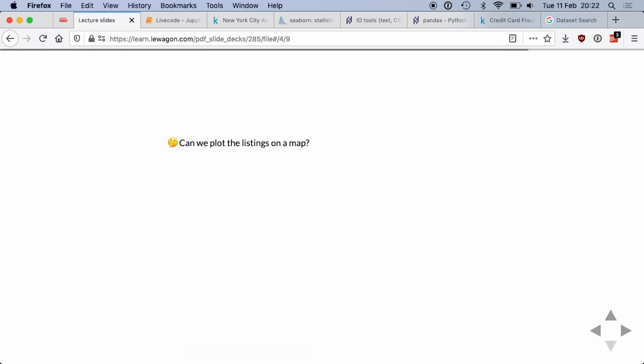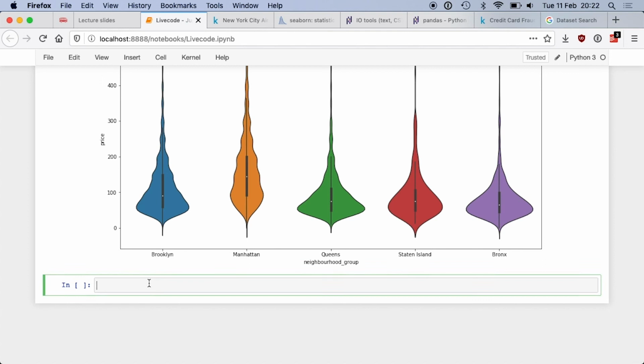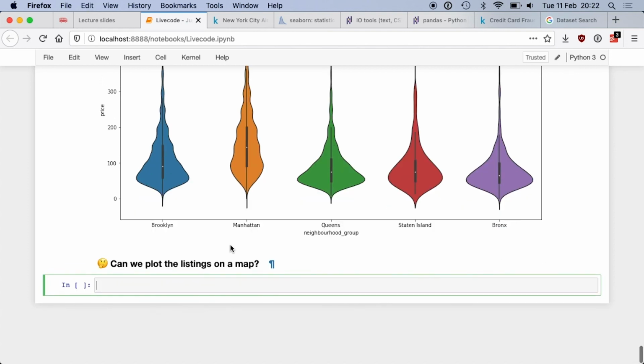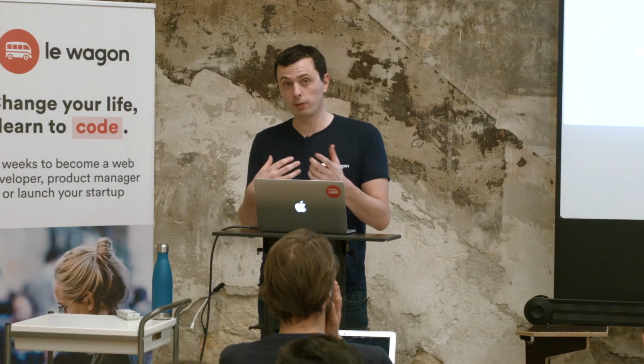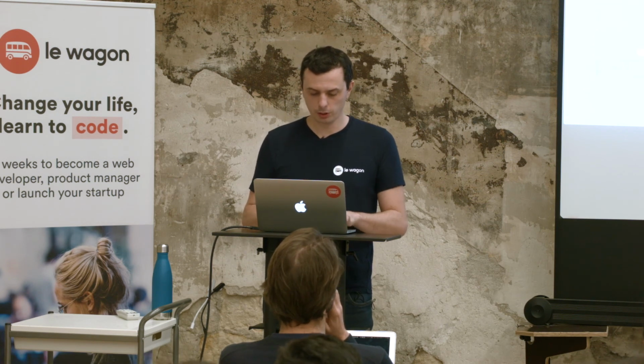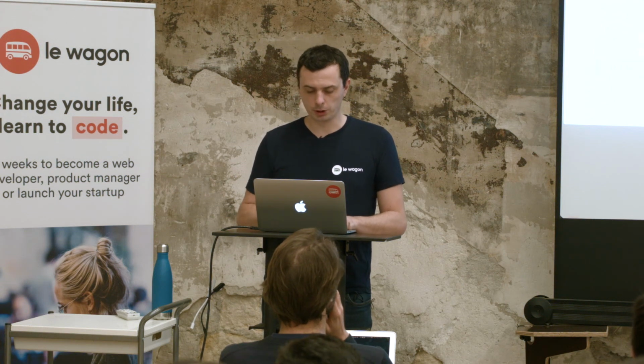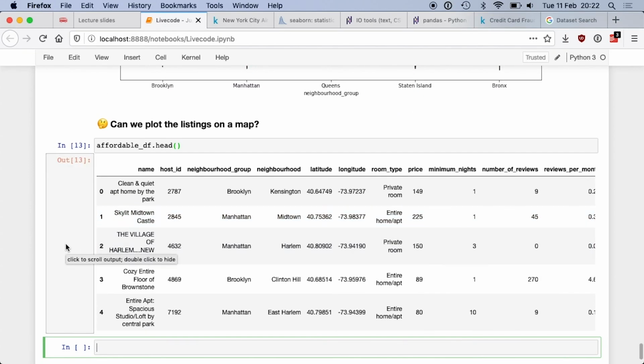Okay, so that will be the last group of questions. Can we plot the listings on a map? And actually this one is interesting because we are going to use a plot in a way which it was not designed for, but which makes sense. Look, if we look at the information, if I want to plot that on a map, which columns do I use?